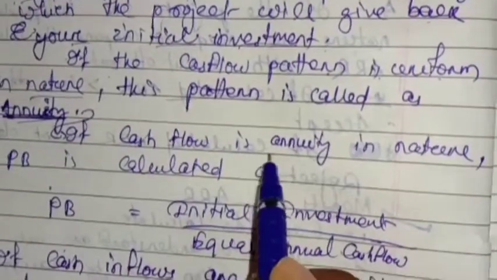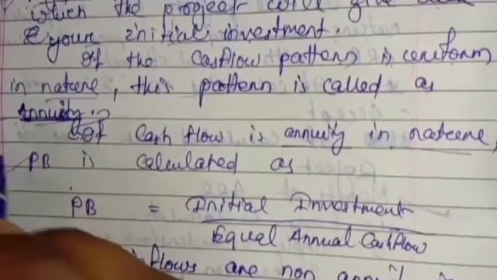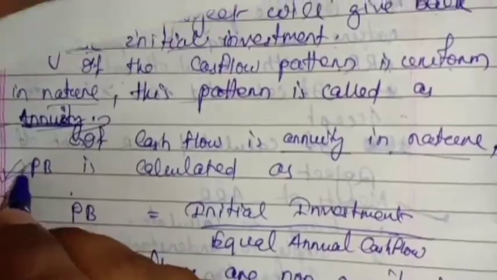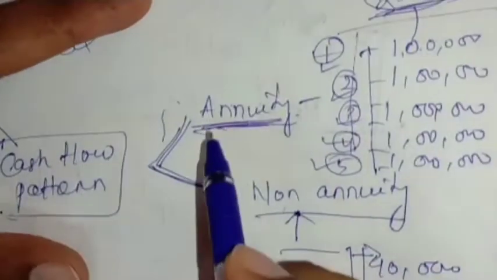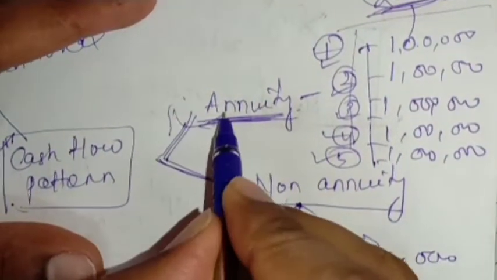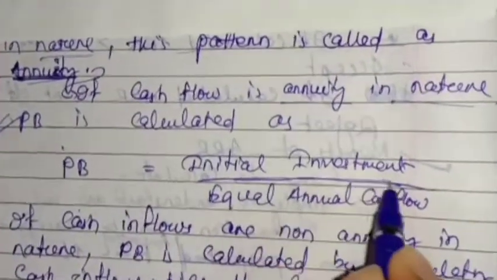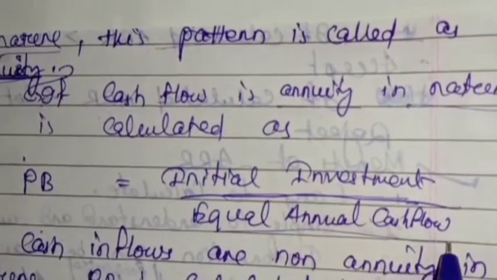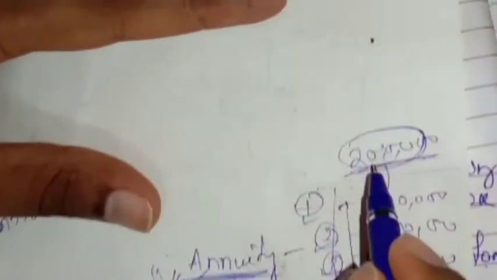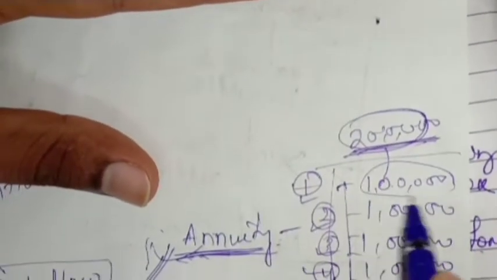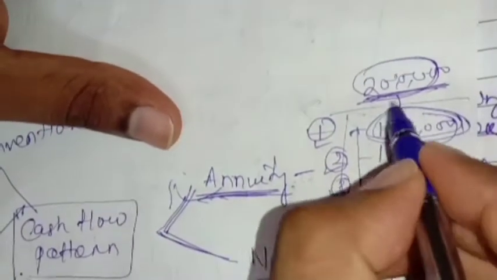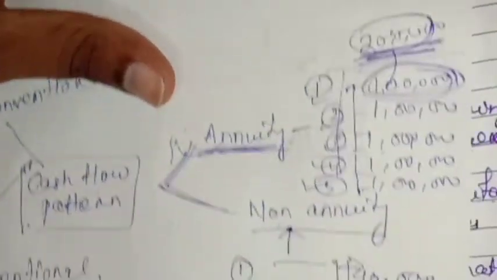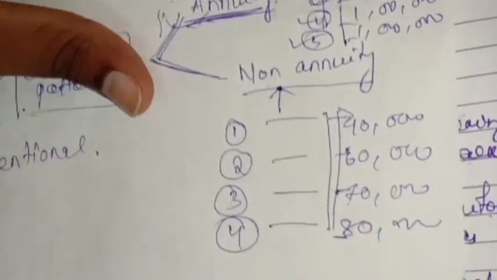So let us see here. If the cash flow is annuity in nature, how are we calculating the payback period? If the cash flow pattern is in annuity form, then we calculate the payback period as initial investment divided by equal annual cash flow. See here, we have invested 2 lakhs and the equal annual cash flow is 1 lakh. That means 2 lakh by 1 lakh, so we are getting 2.